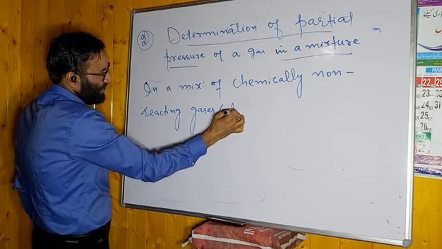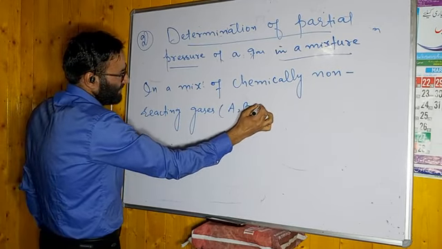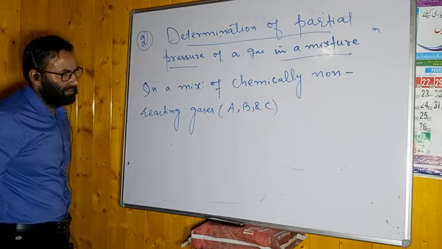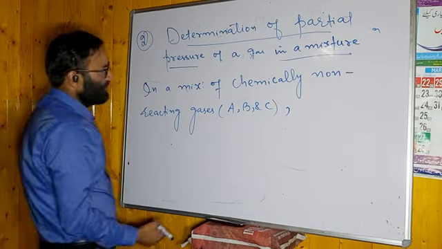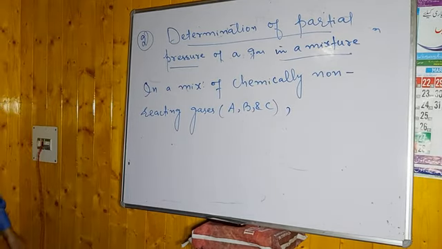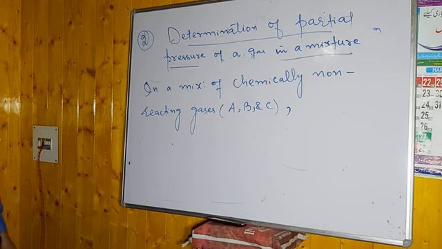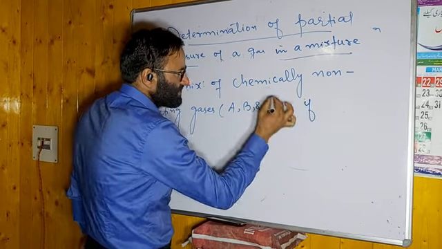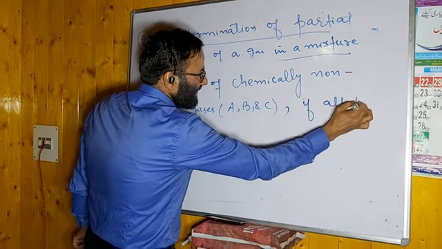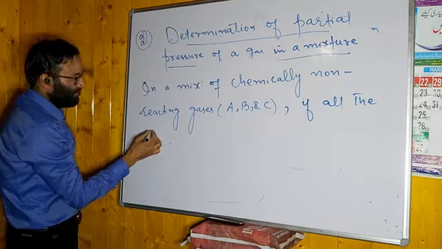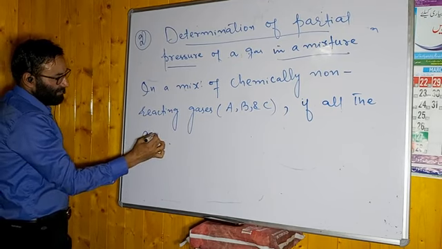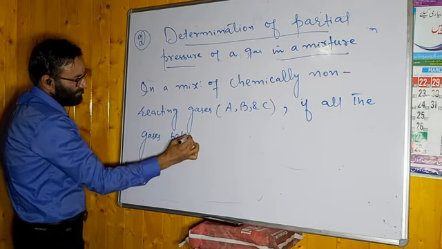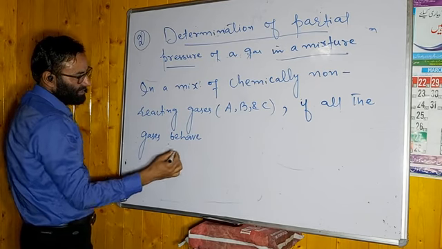Let us say A, B and C, three gases. In a mixture of chemically non-reacting gases A, B and C, the condition is that all the gases behave ideally.